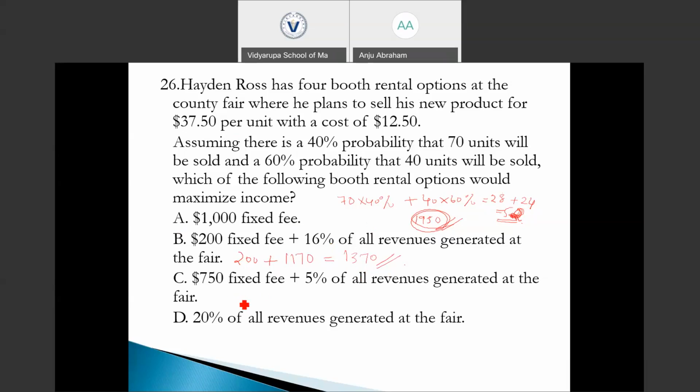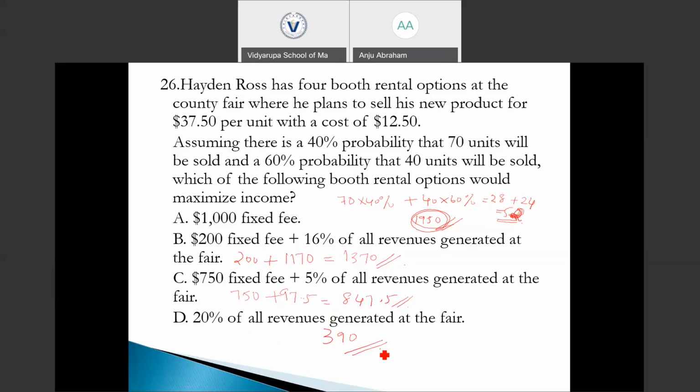And for the third option, 750 plus 5% of all revenue generated at the fair. The whole revenue is 1950 into 5%, which is 97.5. 97.5 plus 750 is going to be 847.5. For the fourth option, 20% of all revenue generated at the fair. The revenue generated at the fair is 1950, 20% of which equals 390.